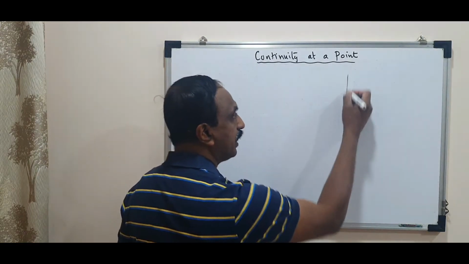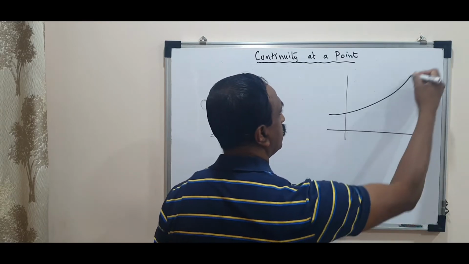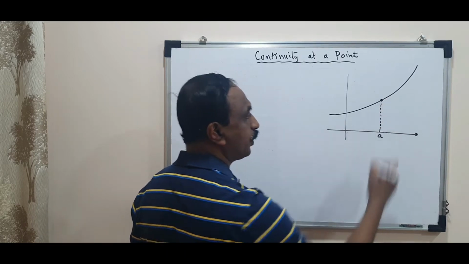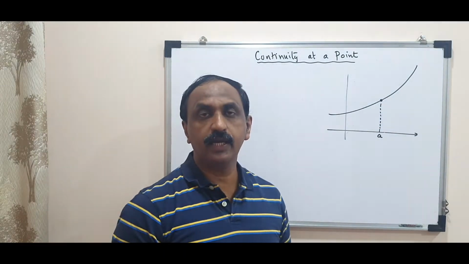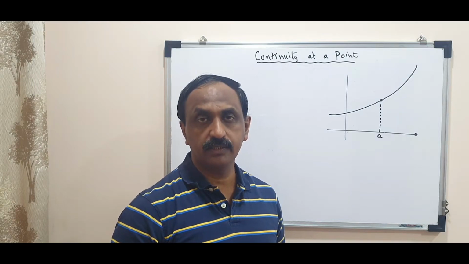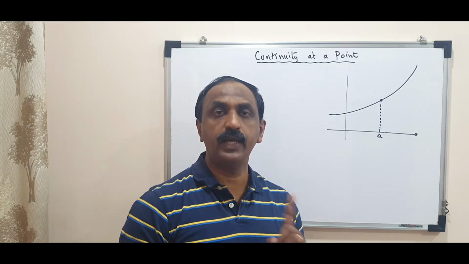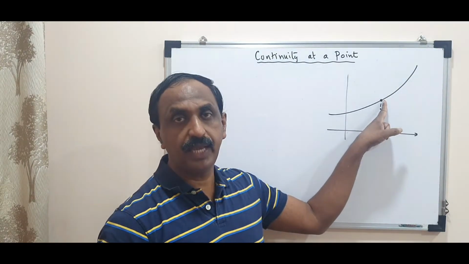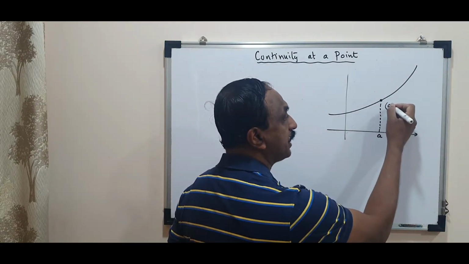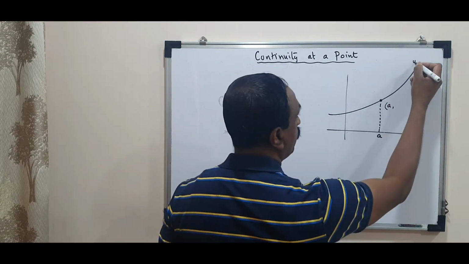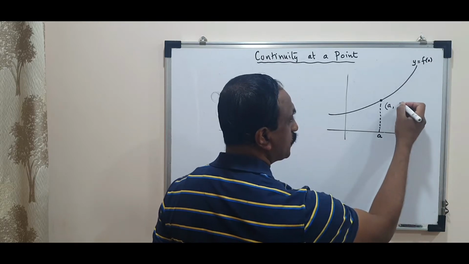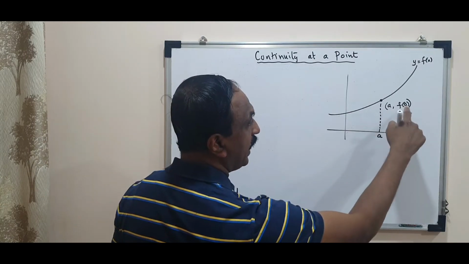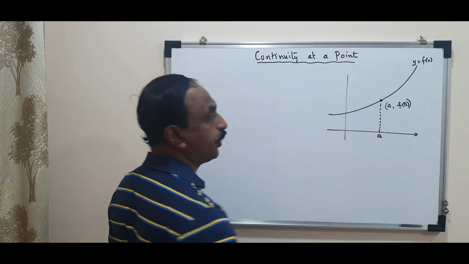Let's have a look at a graph of this kind. We say at the point x equal to a, always the point on a graph is expressed in terms of x coordinate, because corresponding to one x coordinate, there is only one point. So at x equal to a means the point where the x coordinate of the point becomes a. That means this is like this, a. And if you define the function as y equal to f of x, the corresponding value of the y coordinate will be f of a. So the x coordinate is a, y coordinate is f of a for this particular point.